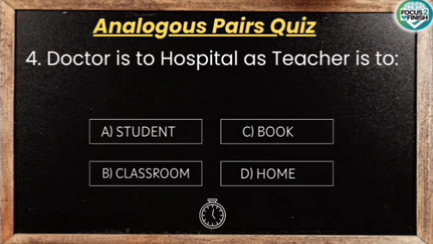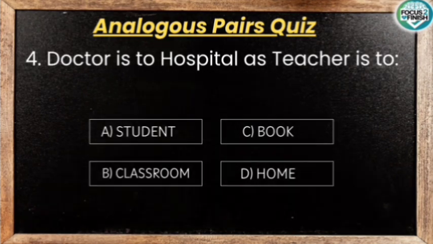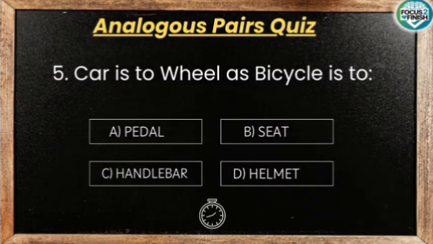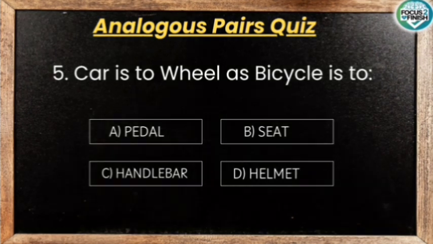A doctor works in a hospital, and a teacher primarily works in a classroom within a school, so the answer is classroom. Car is to wheel as bicycle is to. A wheel is an essential part of a car for motion, and a pedal is an essential part of a bicycle for motion, so the answer is pedal.